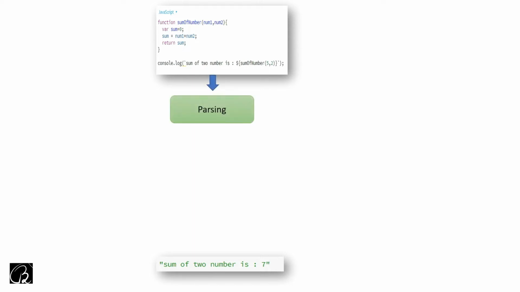So the first step is called parsing. There is something called a parser. The parser knows all the syntactical rules for JavaScript code. It will scan your code, and if you have made any syntactical mistake, it will give you an error, okay? But if there is no syntactical error, it will create something called an abstract syntax tree. It is nothing but a data structure, okay? And then it will hand over this data structure for compilation.